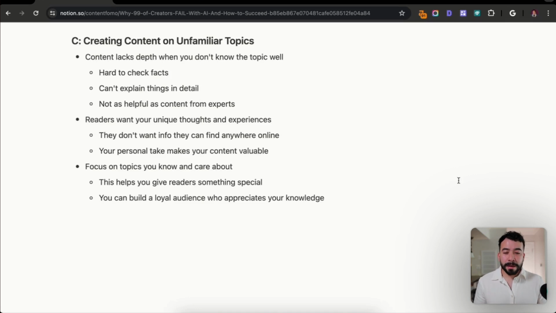This is the biggest thing. They don't want info they can find anywhere else. So if you're just regurgitating AI content and not fine tuning it or adding your personal experience, it's not going to be helpful to your audience.